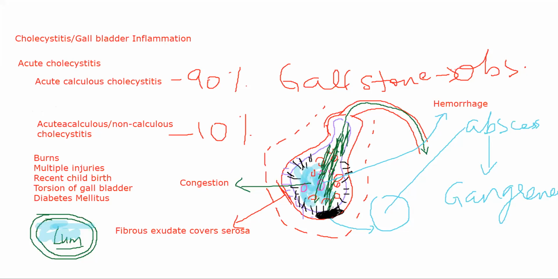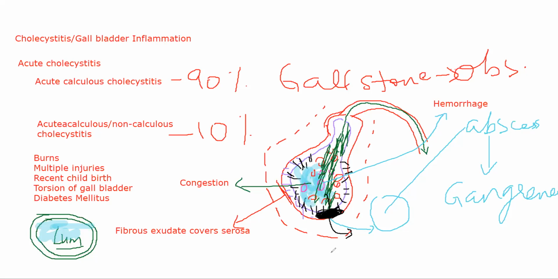What will happen is, this cell will lose its proper integrity. This part of your gallbladder wall will lose its integrity, meaning all of the contents inside your gallbladder can start leaking outside into your peritoneum, right? It will cause rupture of your gallbladder, and the contents inside your gallbladder will start moving into your peritoneum. So those are all the pathological changes that occur in acute cholecystitis.